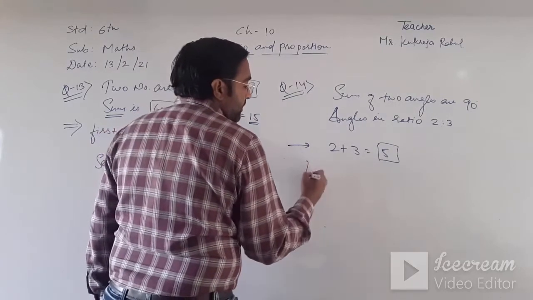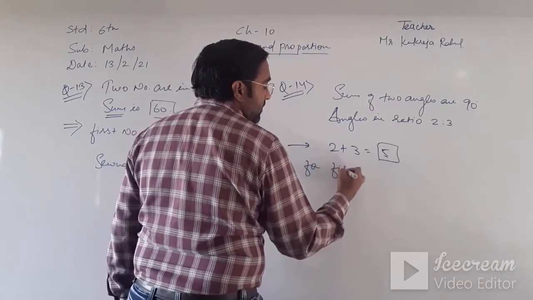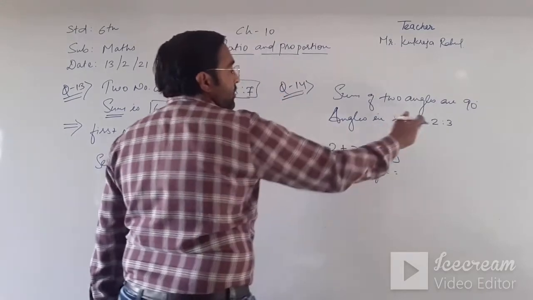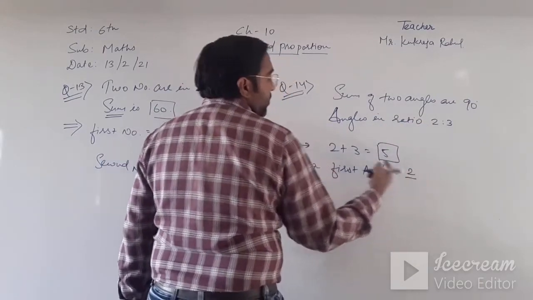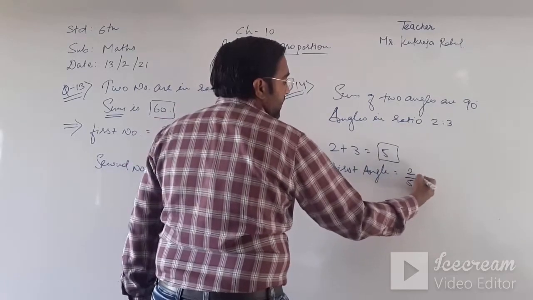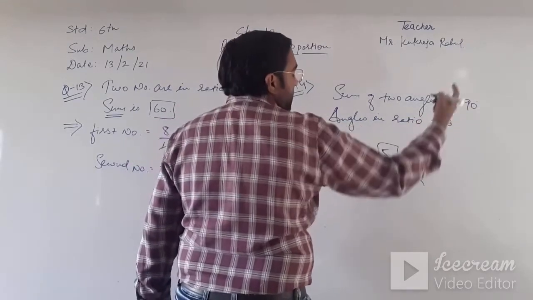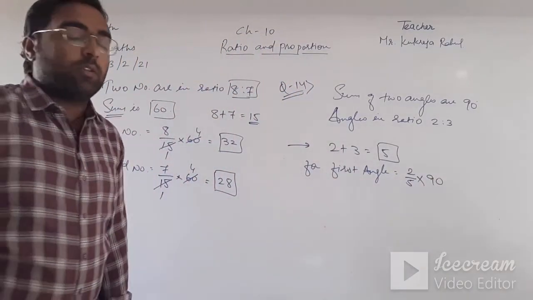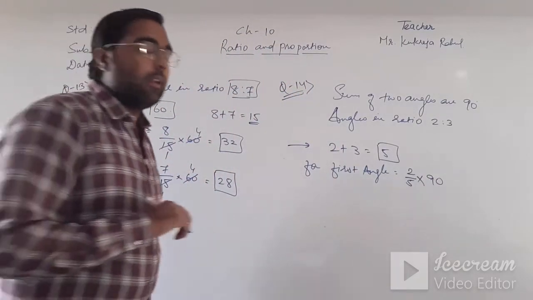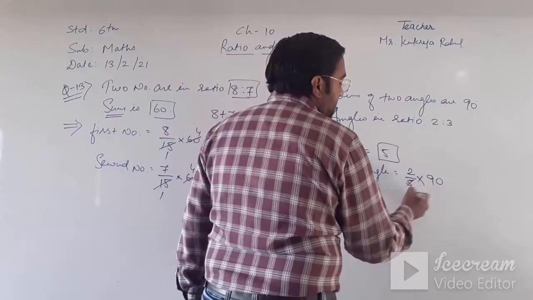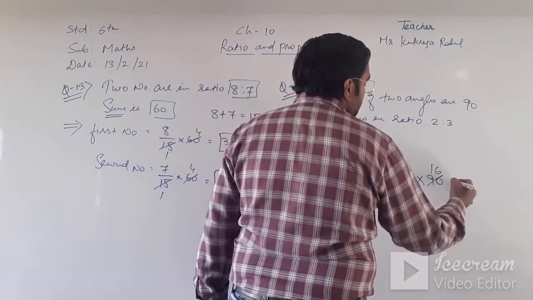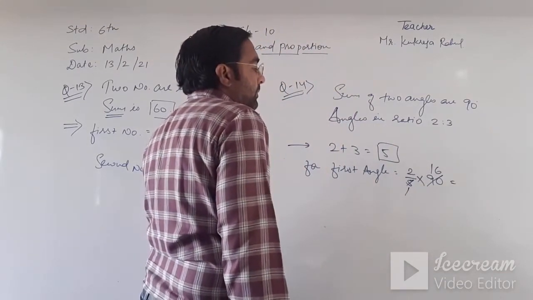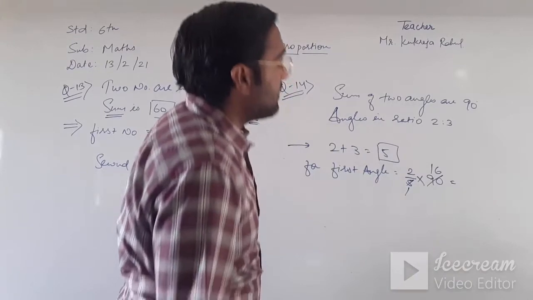So for the first angle my ratio is 2 upon total 5, and we multiply that ratio by 90. So 2 upon 5 into 90. 5 ones are 5, 5 eighteens are 90.